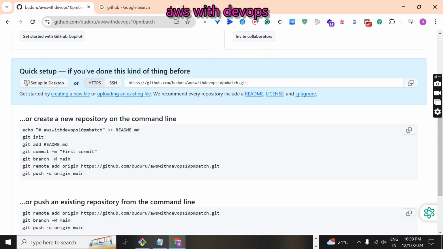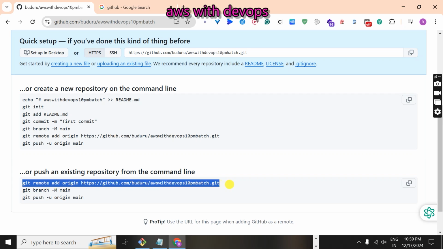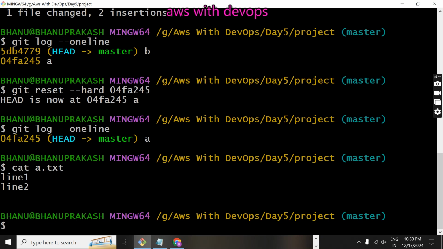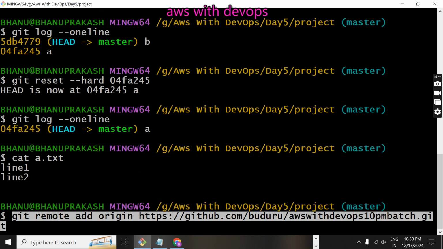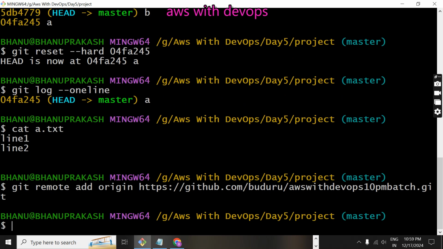Repository created. Now we need to run the following commands. The first command is git remote add origin, pointing to this centralized repository. I am copying this code and running this command in my bash terminal. Press enter. The origin was added; the centralized repository origin is added now.